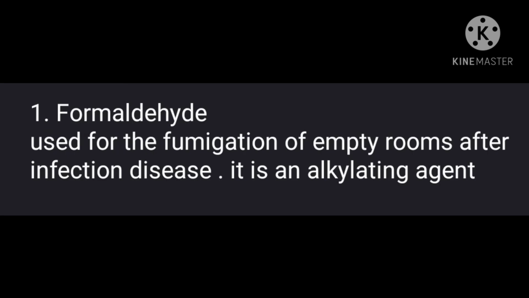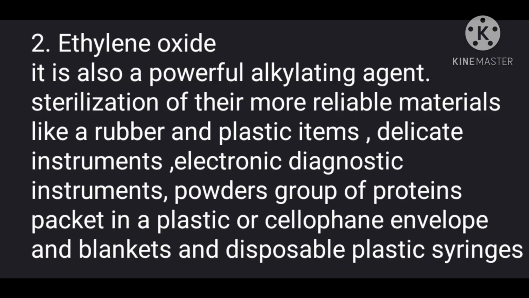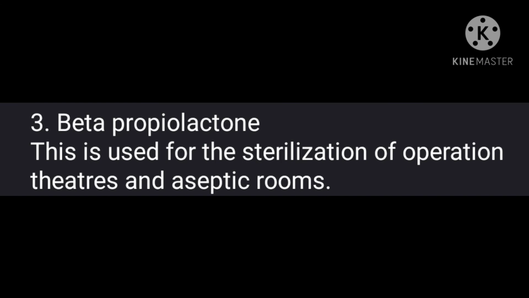Formaldehyde is used for the fumigation of empty rooms after infectious disease. It is an alkylating agent. Ethylene oxide is also a powerful alkylating agent. It is used for sterilization of heat-sensitive materials like rubber and plastic items, delicate instruments, electronic diagnostic instruments, powders, groups of proteins packed in a plastic or cellophane envelope, and blankets and disposable plastic syringes. Next is beta-propiolactone. This is used for the sterilization of operation theatres and aseptic rooms.